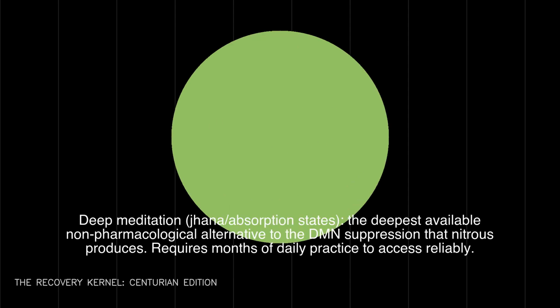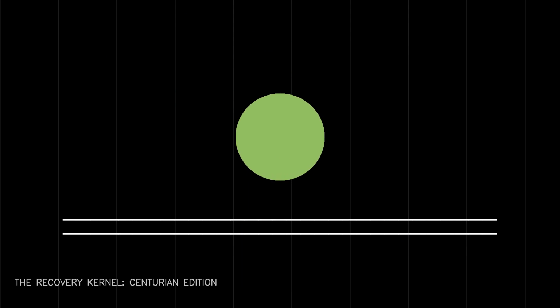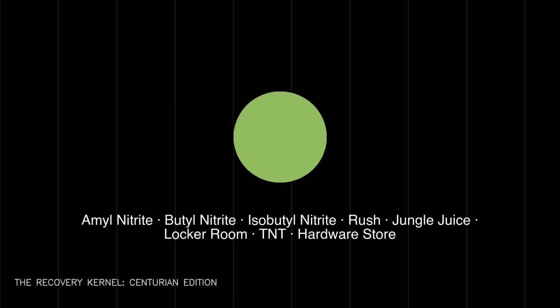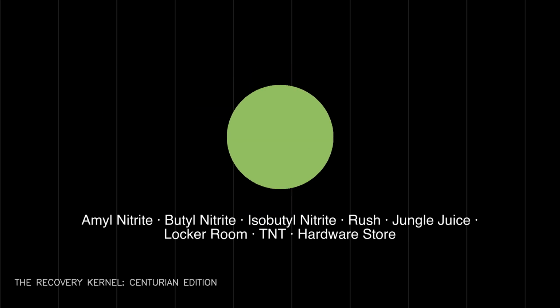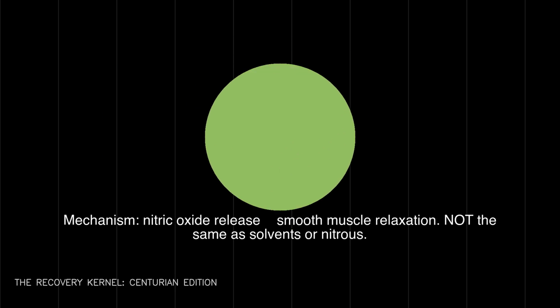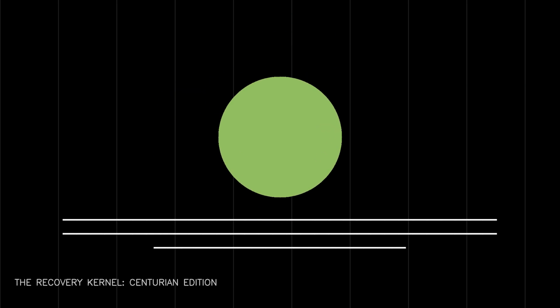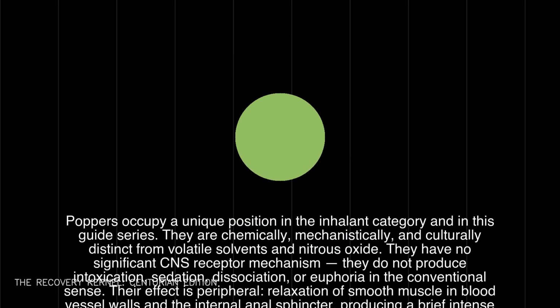Part C, poppers/alkyl nitrites. Amyl nitrite, butyl nitrite, isobutyl nitrite, rush, jungle juice, locker room, TNT, hardware store. Mechanism: nitric oxide release, smooth muscle relaxation. Not the same as solvents or nitrous. Part C, a note before you begin. Poppers occupy a unique position in the inhalant category and in this guide series. They are chemically, mechanistically, and culturally distinct from volatile solvents and nitrous oxide.